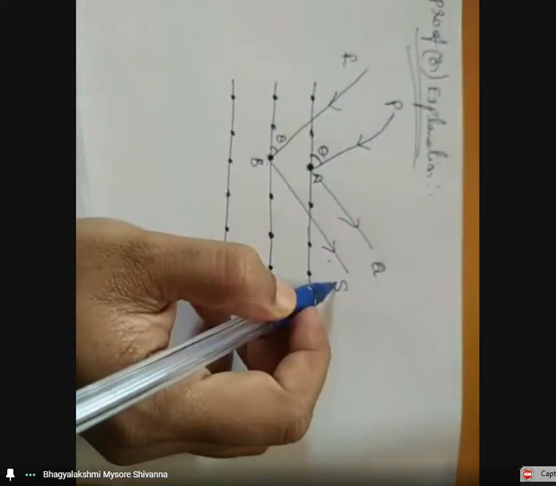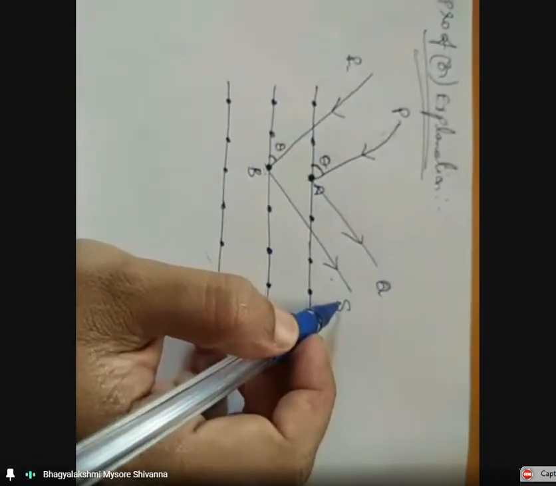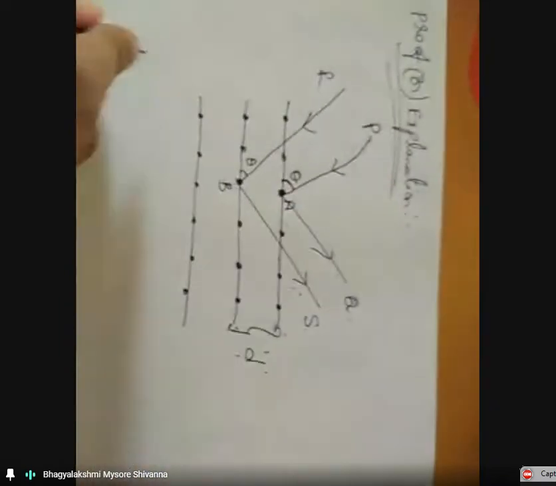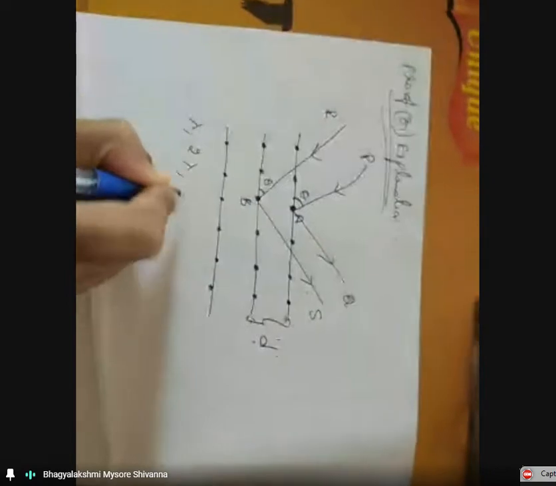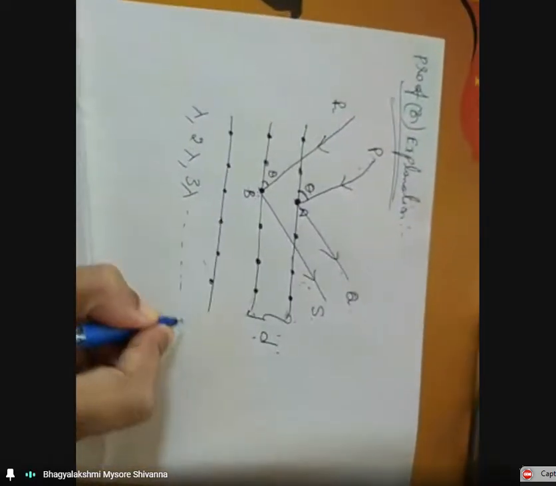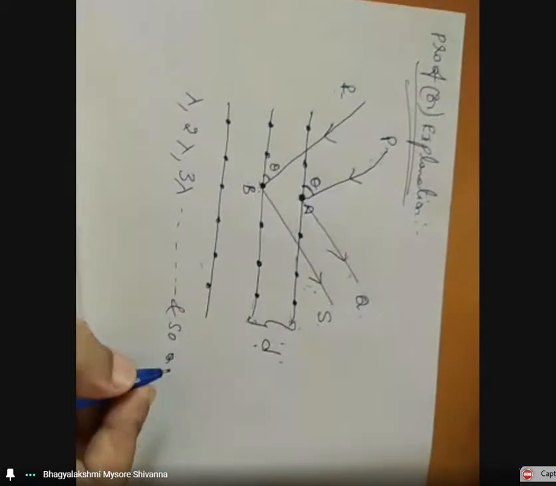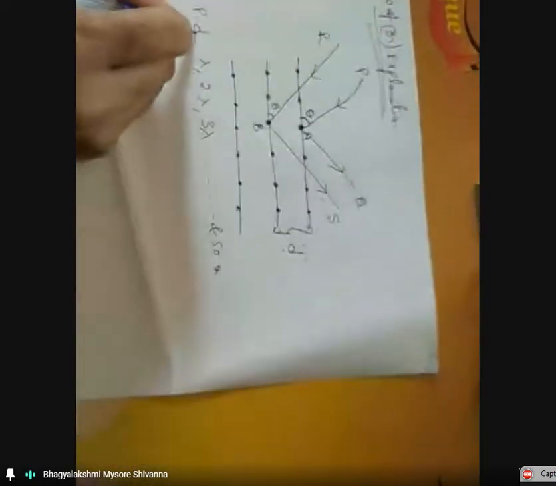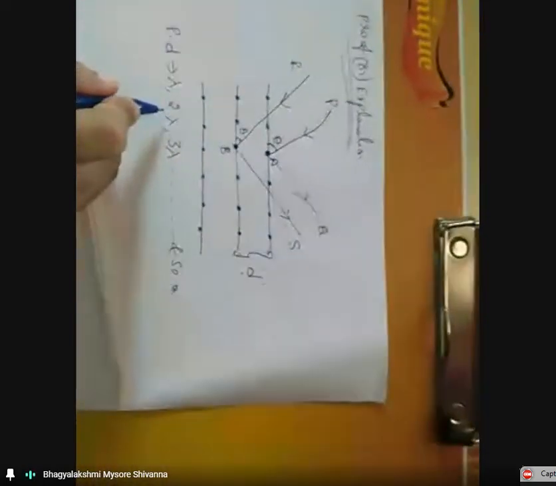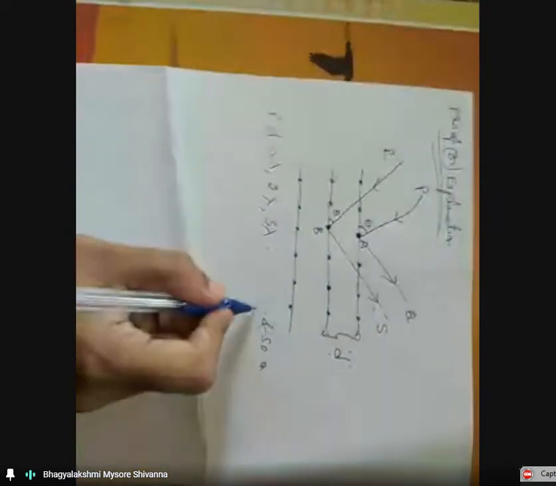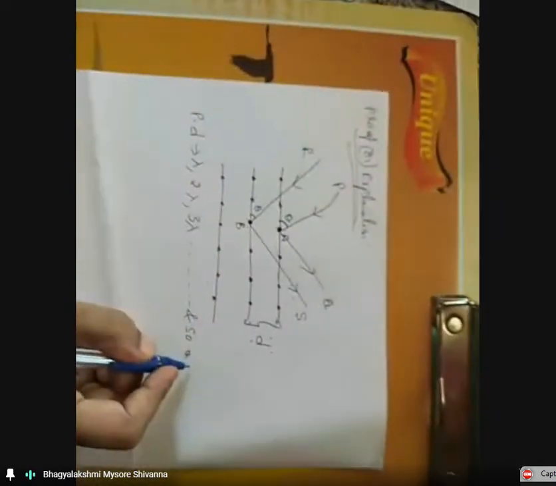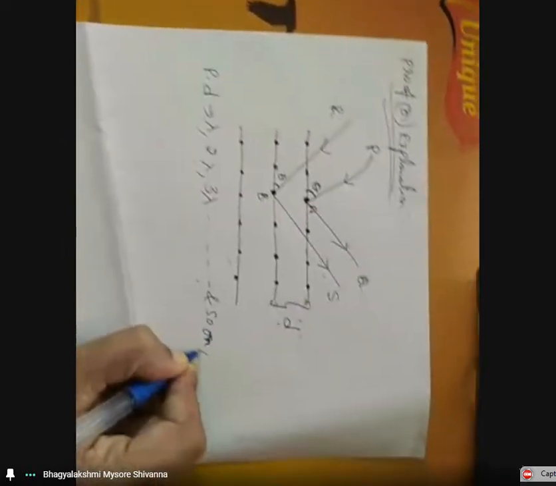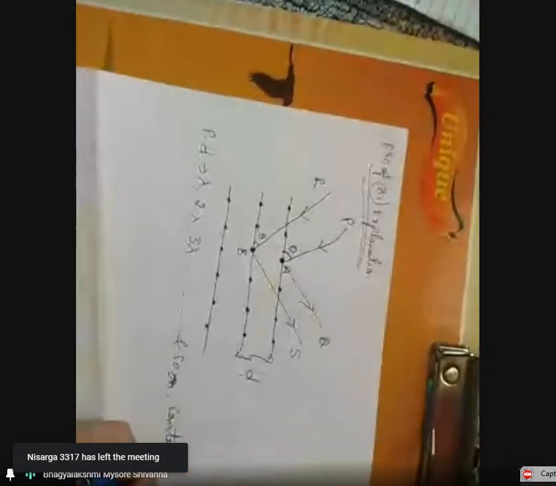When the scattered X-ray beams are parallel and their path difference is given by lambda, 2 lambda, 3 lambda, and so on, they produce constructive interference.